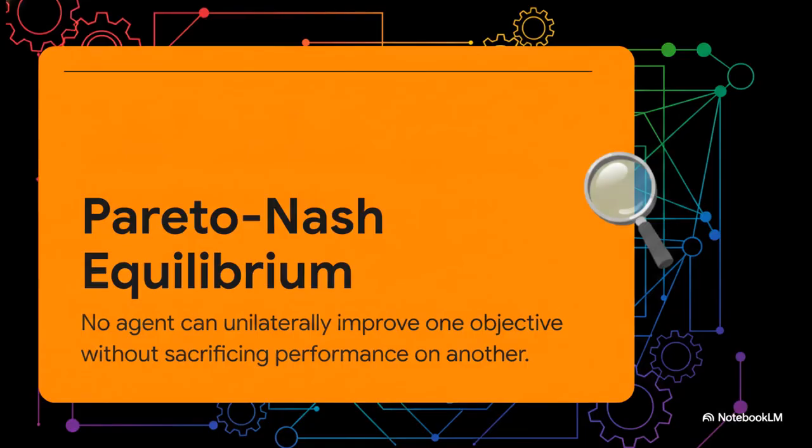The solution to this giant, multi-layered puzzle is the Pareto-Nash equilibrium. Simply put, this is a state where no agent can unilaterally improve one of their goals without sacrificing performance on another one. It perfectly merges the strategic, locked-in stability of the Nash equilibrium with the rational, multidimensional trade-offs of Pareto optimality. It's essentially a perfectly balanced web of multi-objective plans.